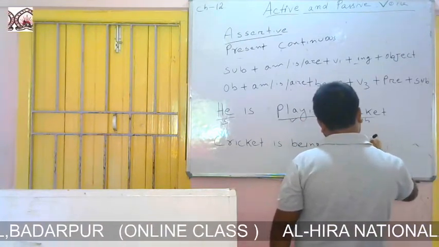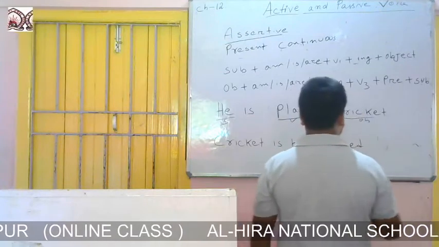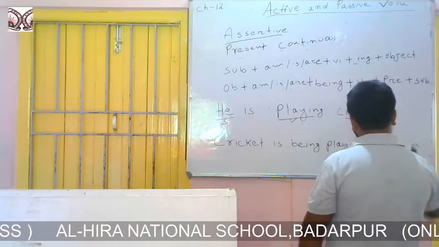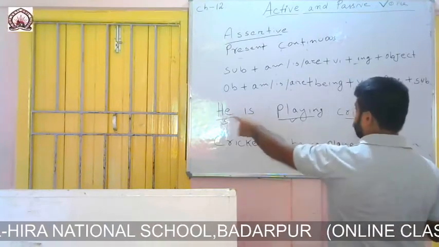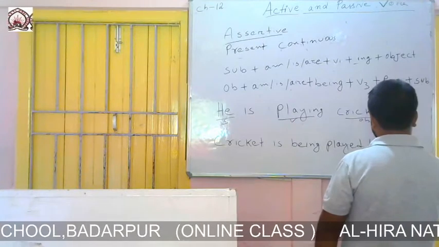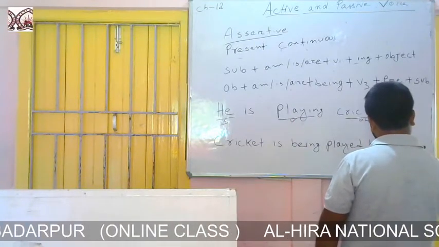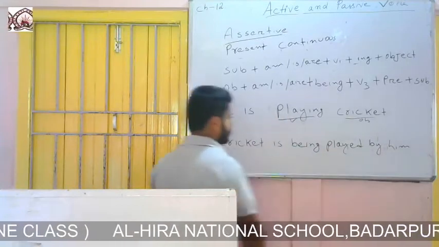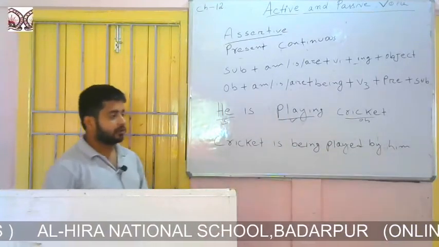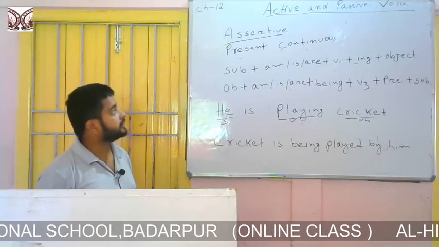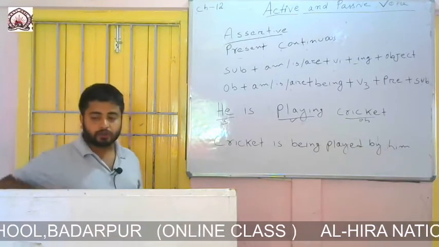Cricket is being played, then the preposition by will come, and he will become him. Cricket is being played by him. I hope you have understood how to change voice from active to passive if the sentence is present continuous.